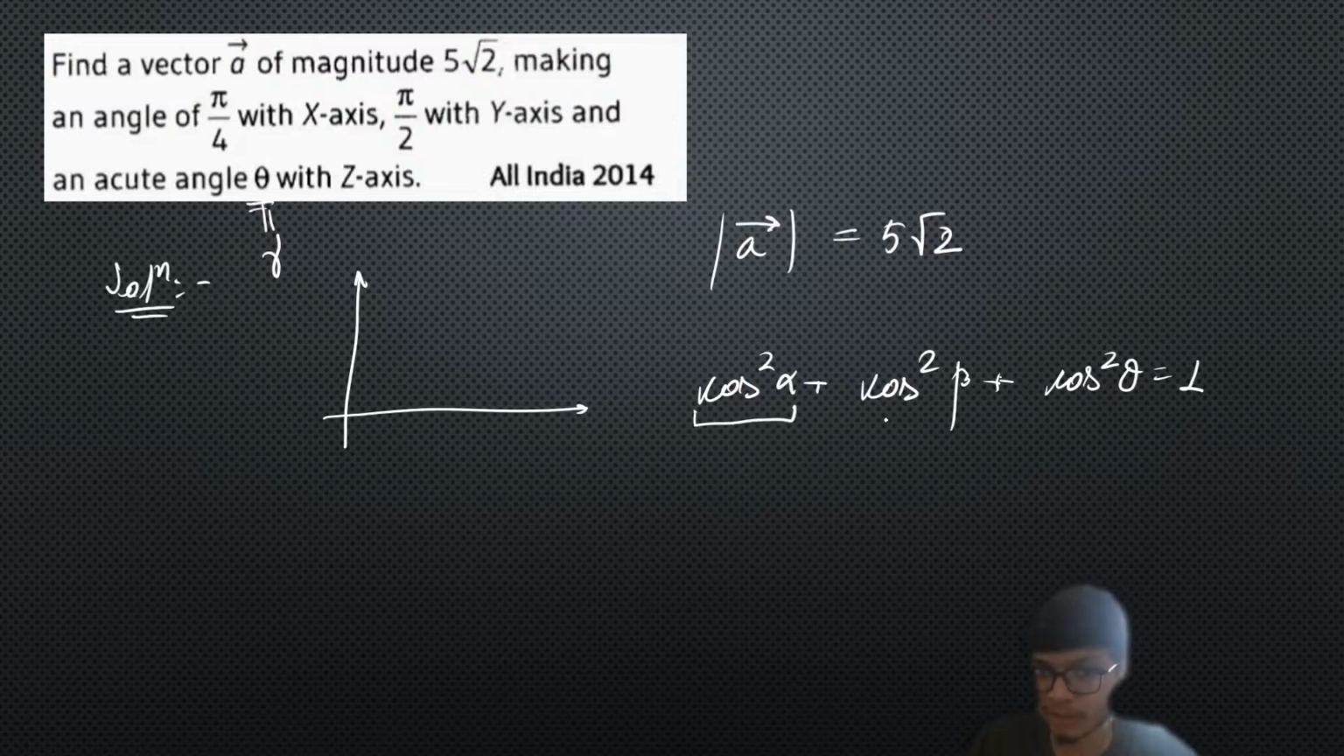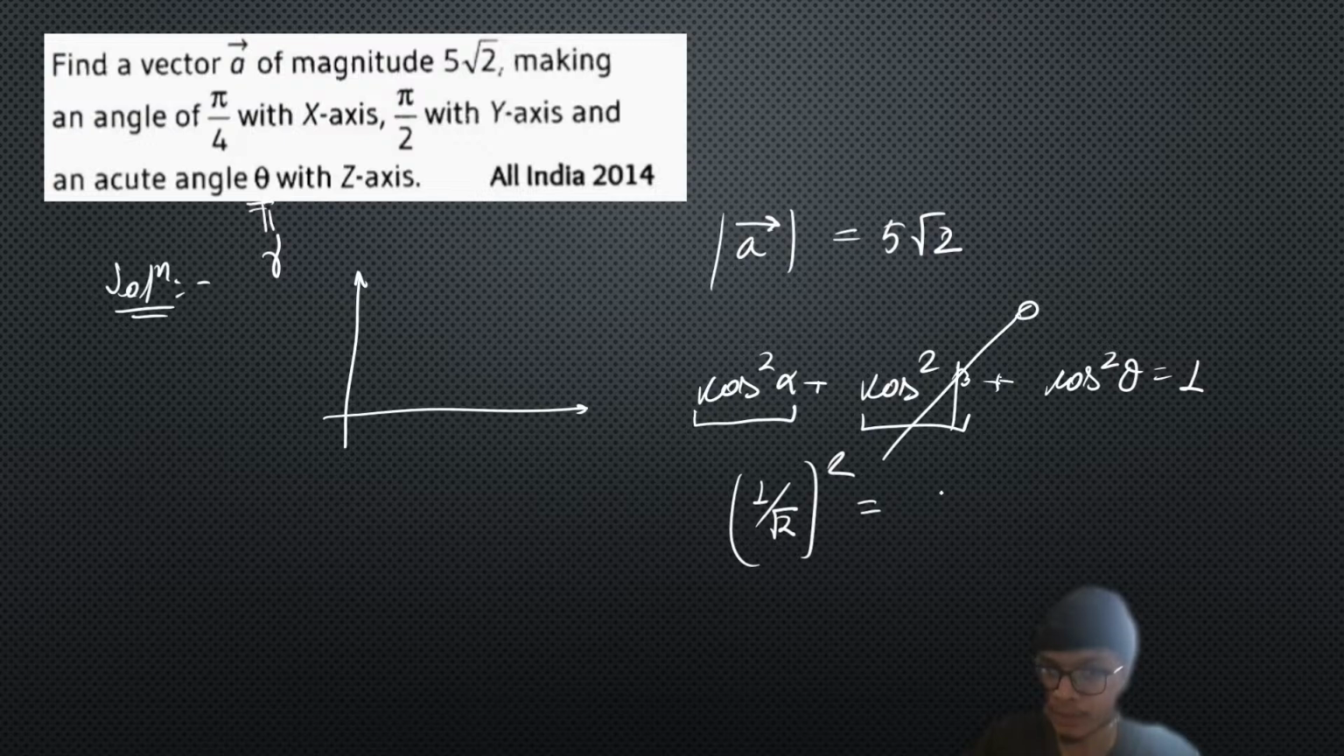And we have information about cos alpha and cos beta, right? Cos beta is equal to 0, and cos alpha is equal to 1 upon root 2, whole squared. So that is going to give me cos square theta. So cos square alpha plus cos square beta plus cos square theta is equal to 1. From here I'll get cos square theta is equal to 1 minus 1 by 2, that is going to be 1 by 2, right?